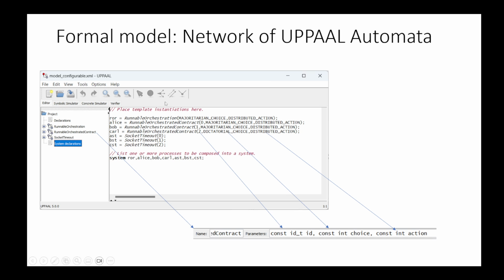This is another version of the model that we will see at the end of this presentation, where also the configuration of choice and action is made a parameter of the template. In this case, we can have a system where the services and the orchestrator have mismatching configurations. We see that these now are parameters. It's important to note that the runnable orchestration is basically the automaton modeling the class runnable orchestration of the contract automata runtime environment, and similarly for the class runnable orchestrated contract. We also needed this further automaton for each service called socket timeout to model the real-time behavior, as we will discuss now.